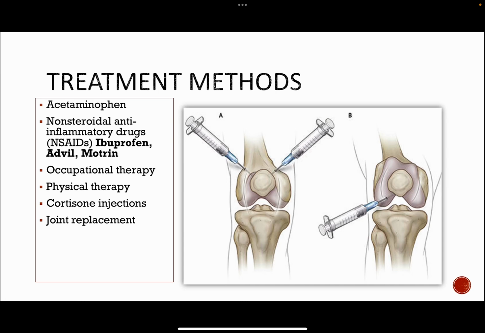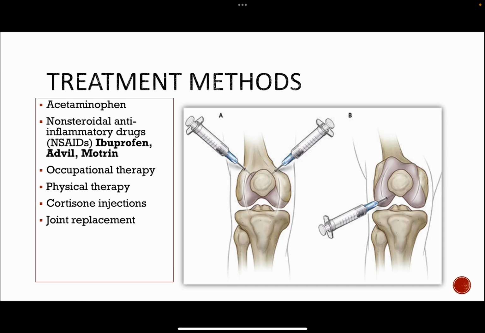Cortisone injections are injections into the affected joints that may relieve pain for a few weeks. Usually limited to 3 to 4 times a year. It's due to the medication causing potential damage to the joint over time that it's only 3 to 4 times a year that a person may receive these injections.